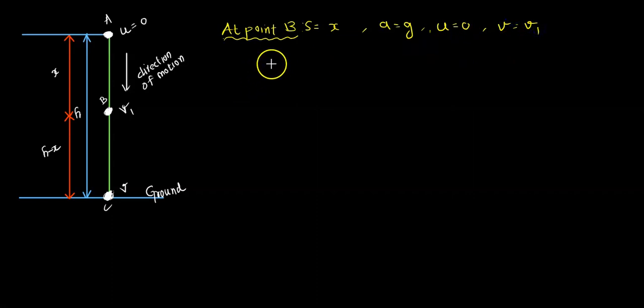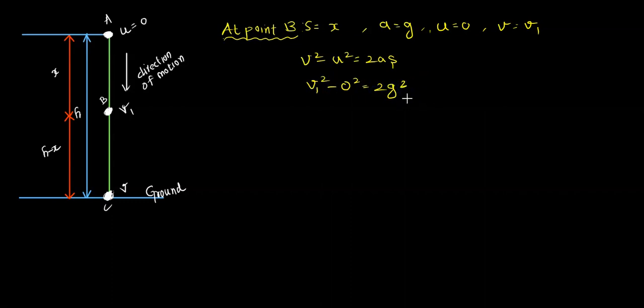Now we know the equation given by Newton, right? Newton has given us a beautiful equation, v square minus u square is equal to 2as. We put all these values here. V square is v1 square, so v1 square minus 0 square is equal to 2 into a, which is g, into s, which is x.